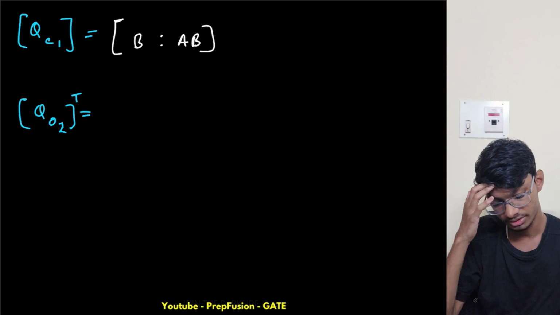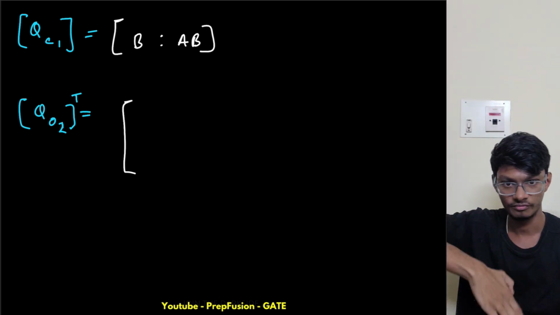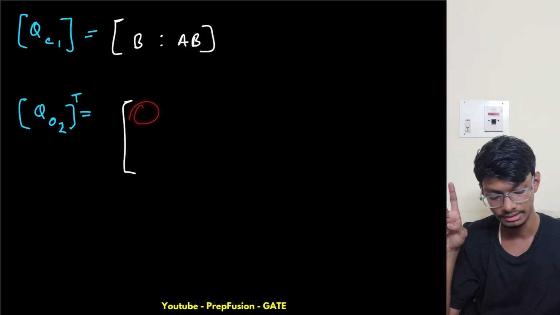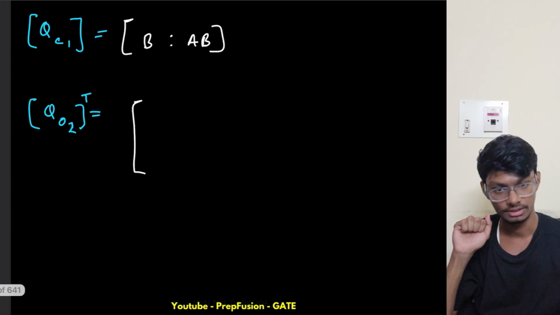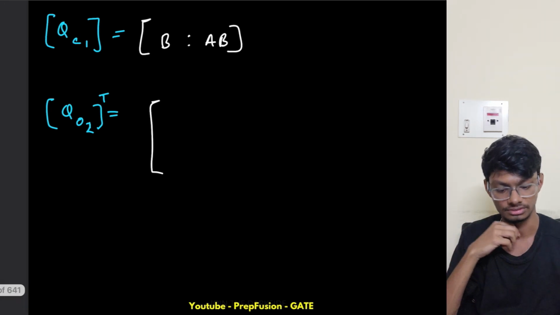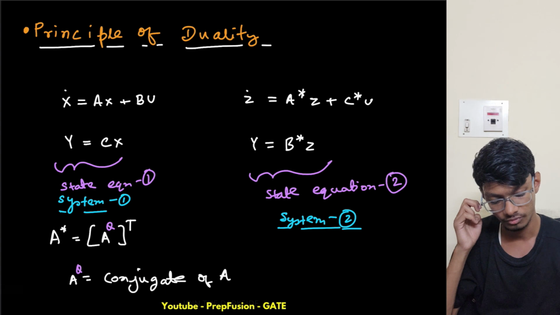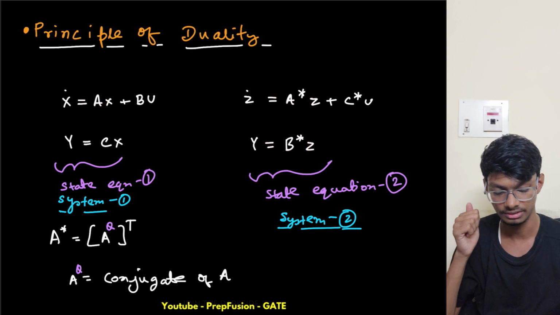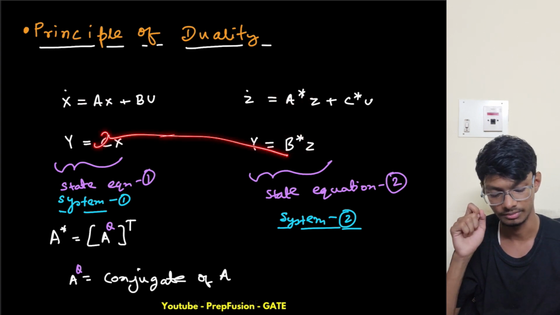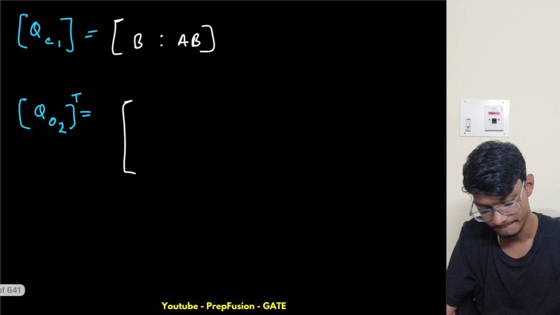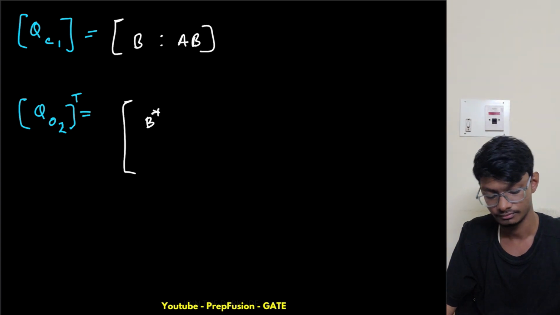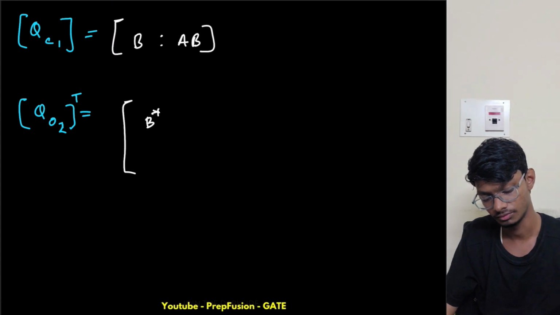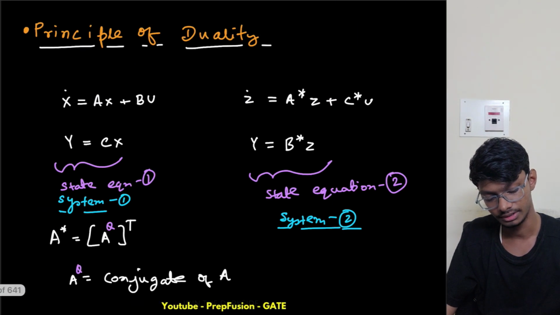QO2 is a column vector only, so we write it as a column. This is C, and then here CA. But what is the difference here? Here we don't have C, we have B star. So instead of C I am writing B star, and A is in its place. I will write this as A star.